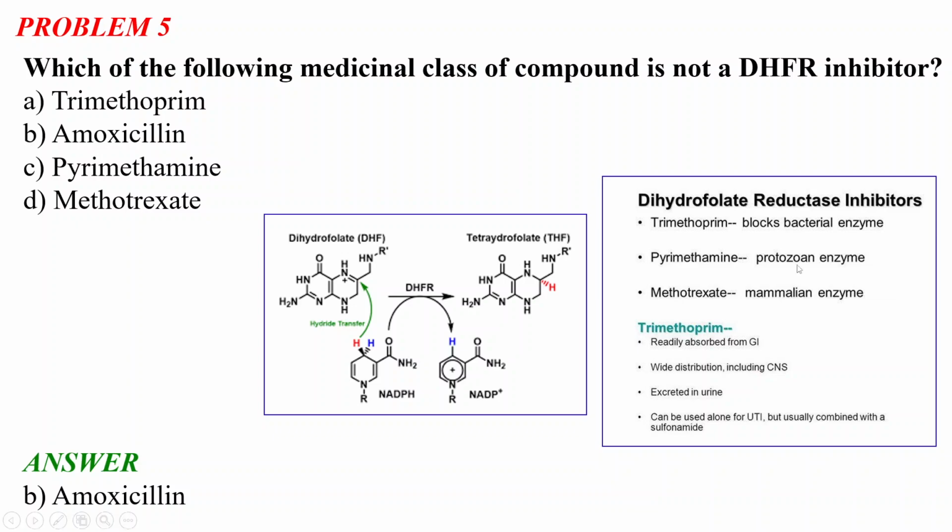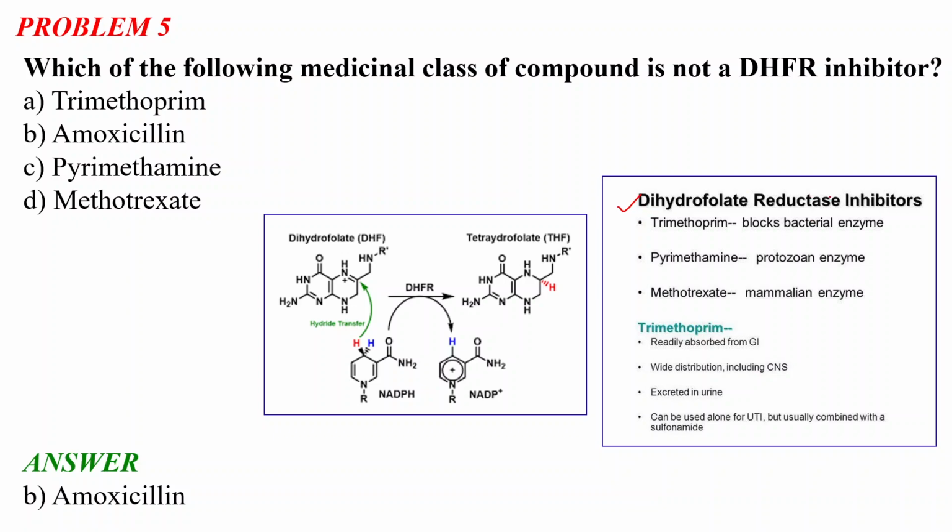This dihydrofolate reductase reduces dihydrofolate to tetrahydrofolate, and in this process NADPH is oxidized to NADP plus. The hydride from this NADPH is transferred to the dihydrofolate, and it is converted to tetrahydrofolate. So this is the chemical reaction which is catalyzed by the enzyme dihydrofolate reductase.